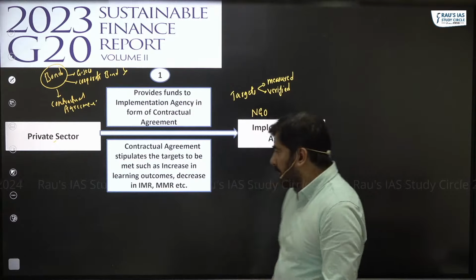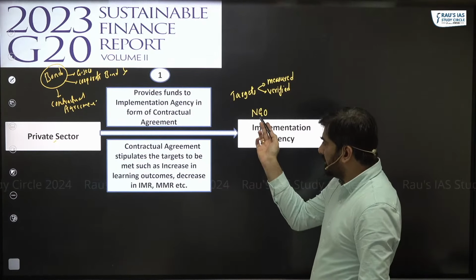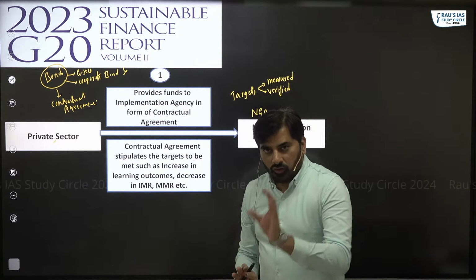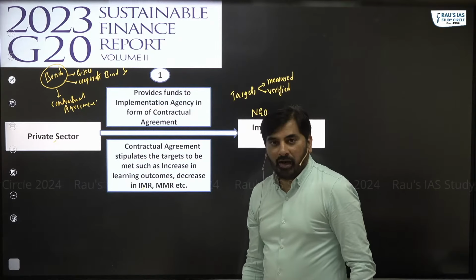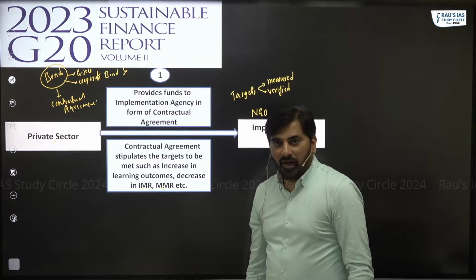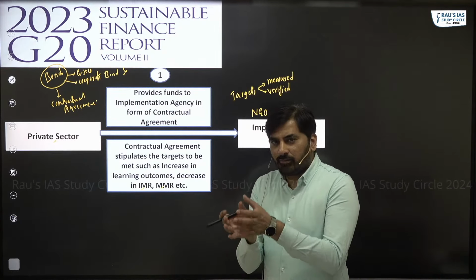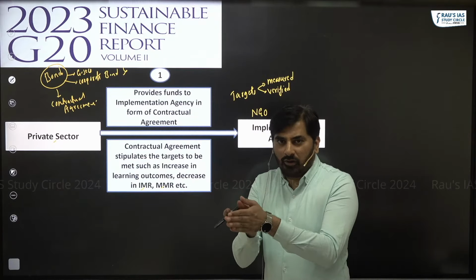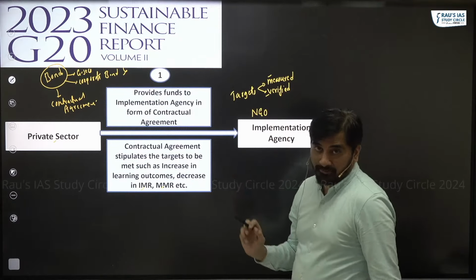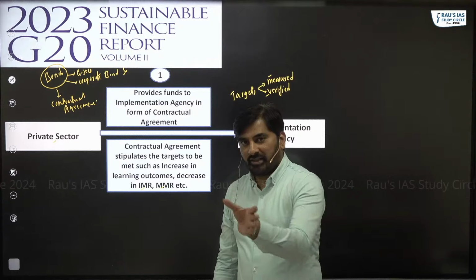For example, the private sector may give some amount of funds to the implementation agency, that is the NGO, and say within 1 year you must reduce IMR, that is infant mortality rate, and you must reduce MMR. IMR and MMR are quite possible to measure after 1 or 2 years. So these targets are easily measured and verified. The private sector gives money to the NGO saying that you meet these targets within this time frame.